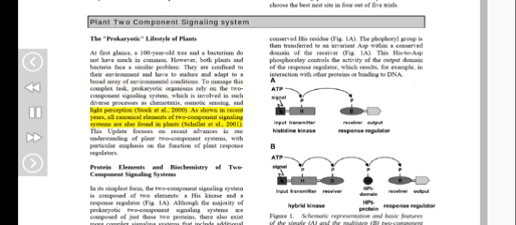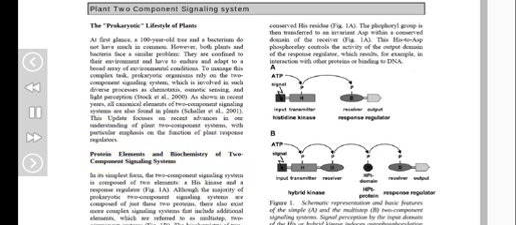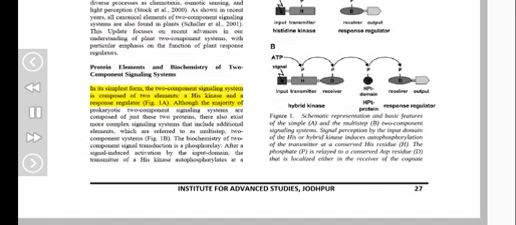2001. This update focuses on recent advances in our understanding of plant two-component systems, with particular emphasis on the function of plant response regulators. Protein elements and biochemistry of two-component signaling systems. In its simplest form, the two-component signaling system is composed of 2 elements, a His kinase and a response regulator.